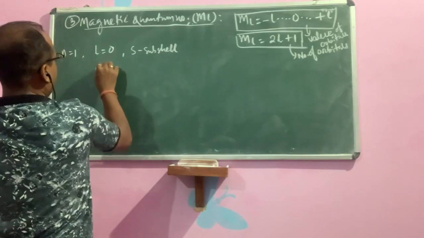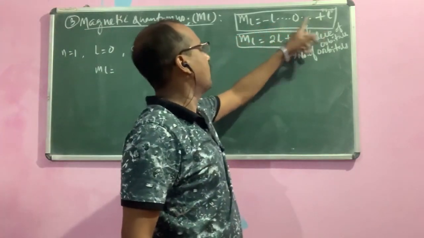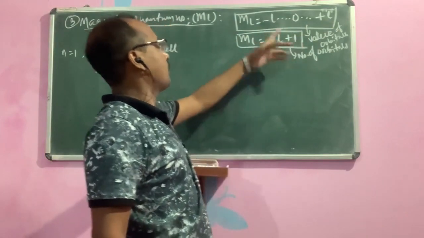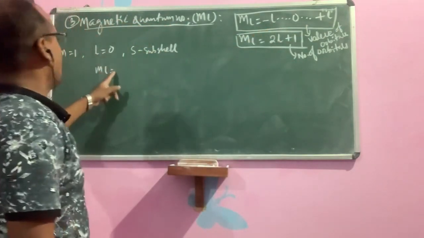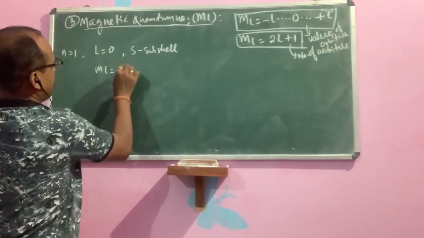So what is the ml value? ml is equal to minus L ... 0 ... plus L. There is no minus L, and then L is 0. So minus L, 0, plus L are all 0. So that is also ml is equal to 0.